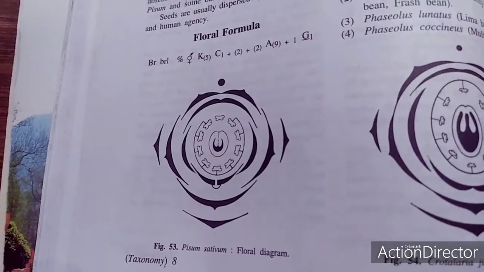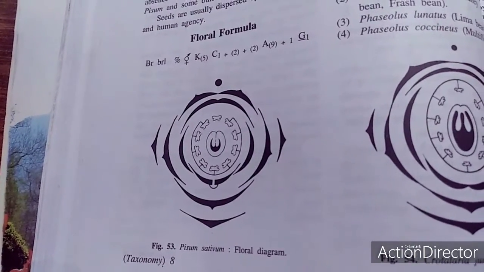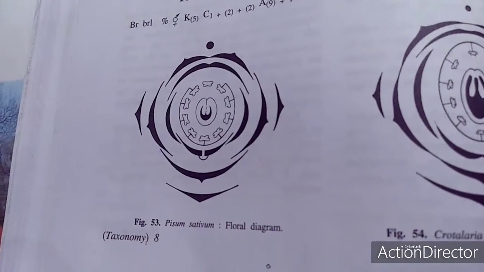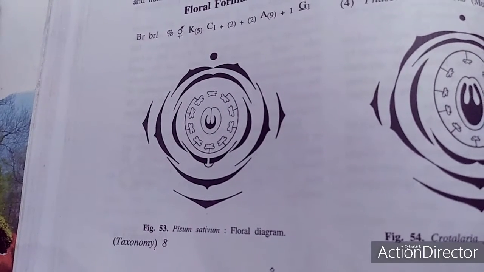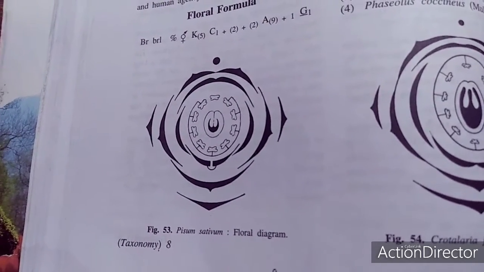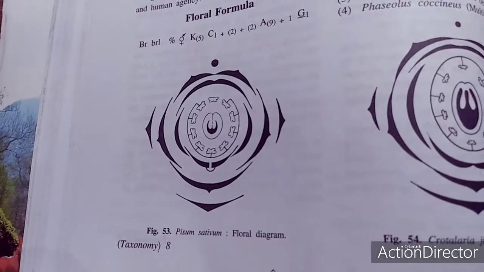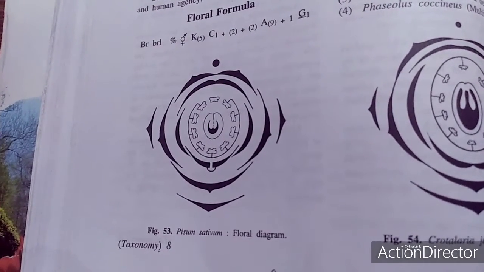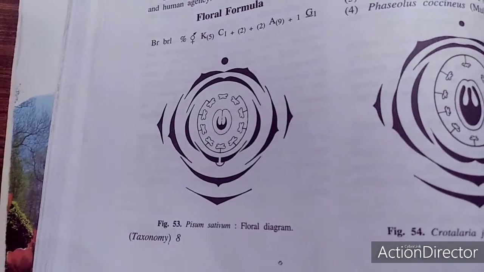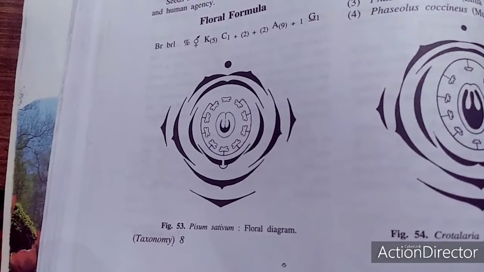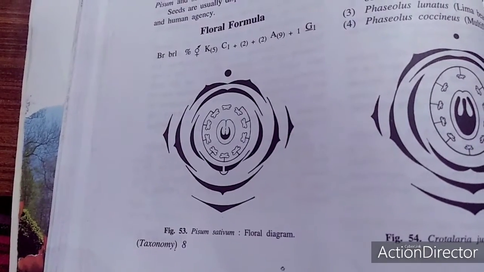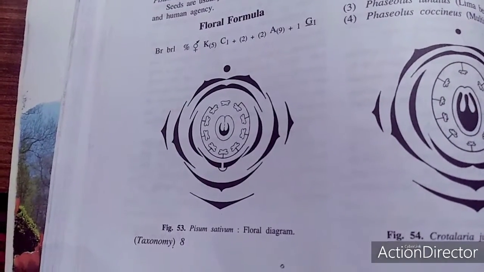5,000 species have been grouped into this family. The habit is mainly herbaceous; the shrubby condition is also there. The roots harbor nitrogen-fixing bacteria, so root nodules are also there, and this improves soil fertility. So, harboring nitrogen-fixing bacteria in the nodule, very interesting. They are mainly terrestrial in habit in this Papilionaceae family.